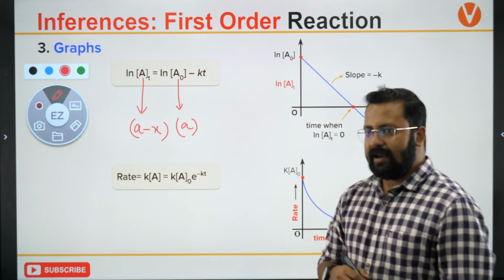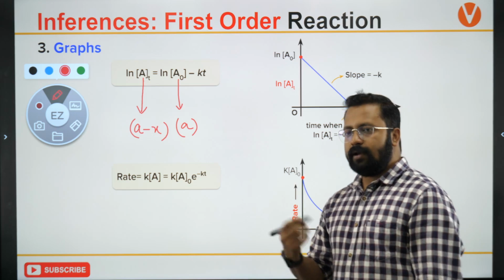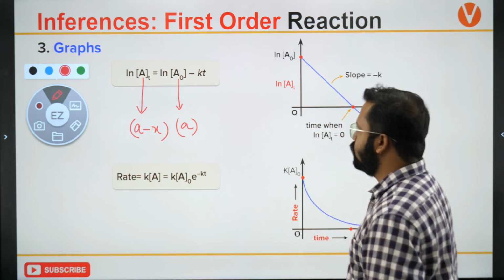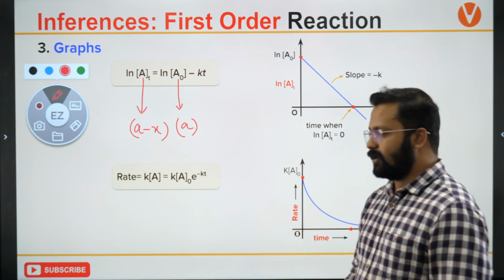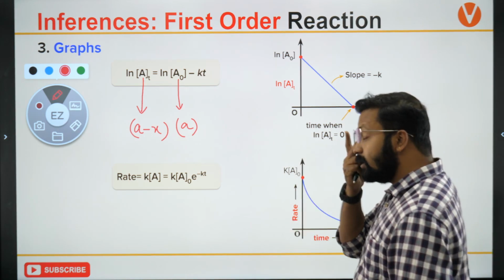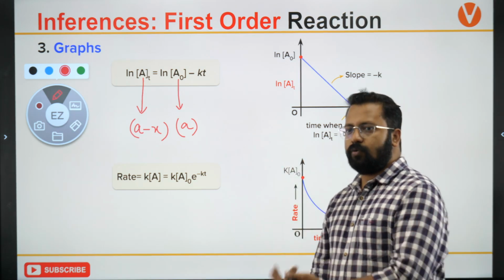If 99.9%, then 99.99% will be nothing but 0.01. 0.01 times of A is whatever is left, 99 is left out, 0.01 is left out.